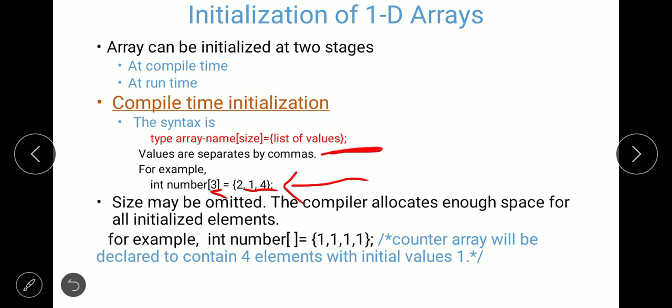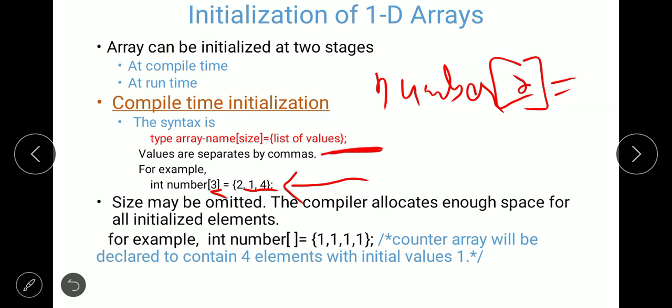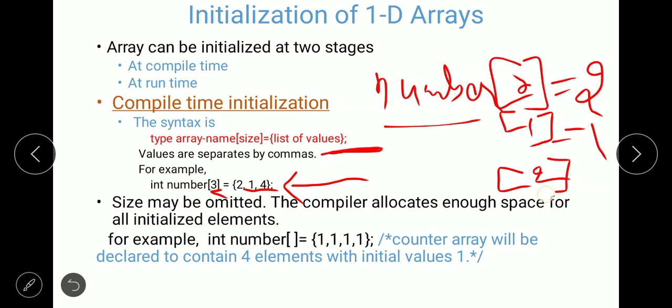It means that number of 0 is initialized with 2, number of 1 is initialized with 1 and number of 2 is initialized with 4. So each element is initialized with its corresponding value.